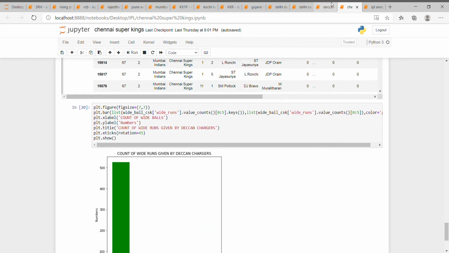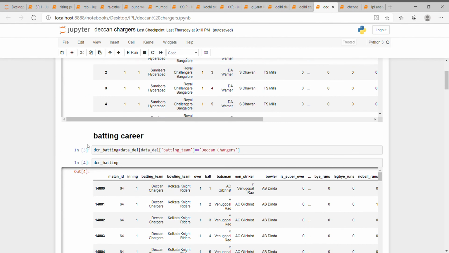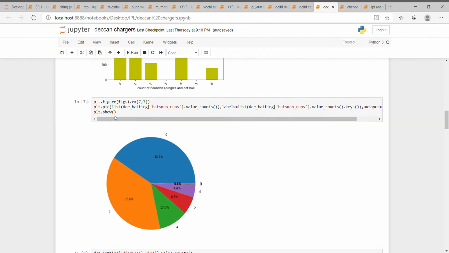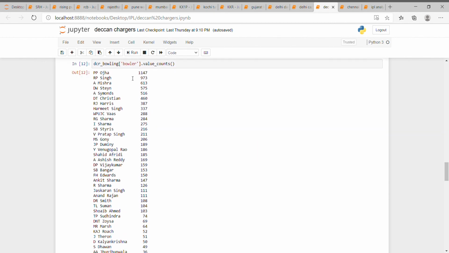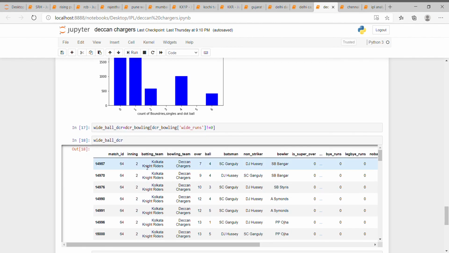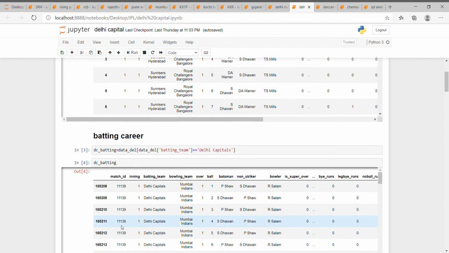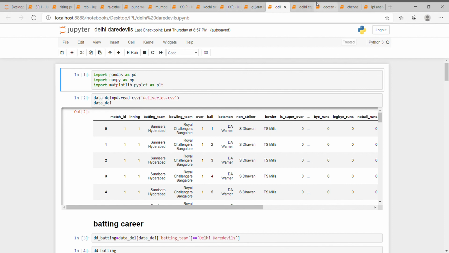Similarly, we have done it for other teams also, like Deccan Chargers. See here, these are the batting career details of Deccan Chargers, like how many matches played and how many runs they have scored. This is a pie chart representation of which player played the most balls, and this is the wide run count. This is the graphical representation for this. Similarly for Delhi Daredevils, this is for Delhi Daredevils, this was for Delhi Capitals, and this was for Delhi Daredevils. This one is for Gujarat Lions.